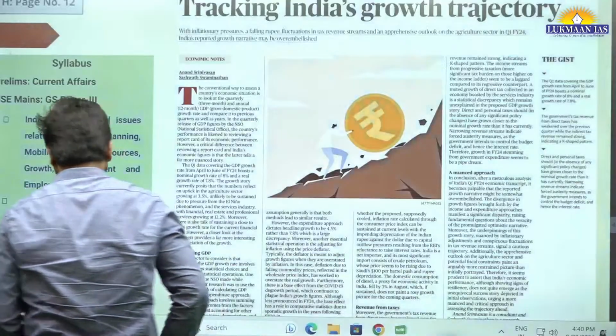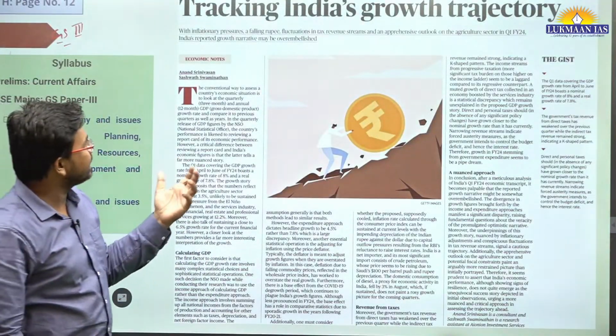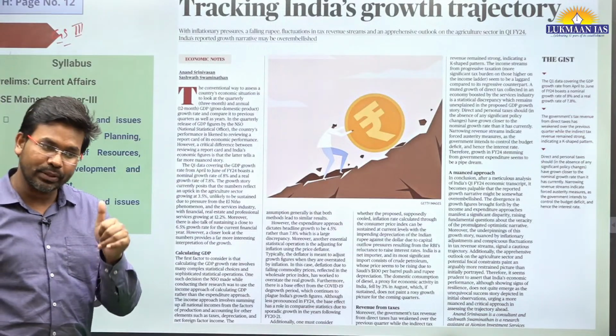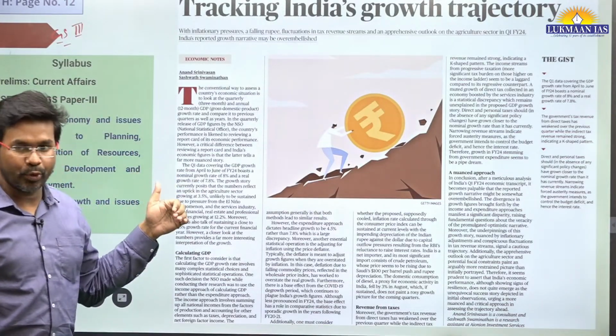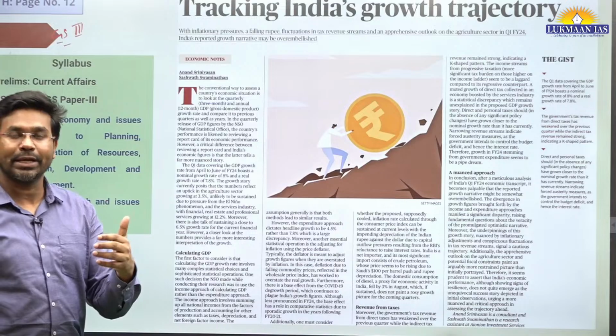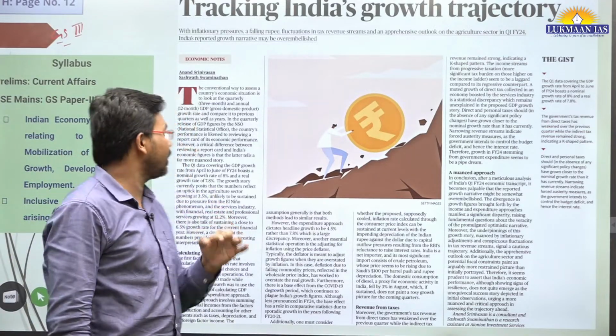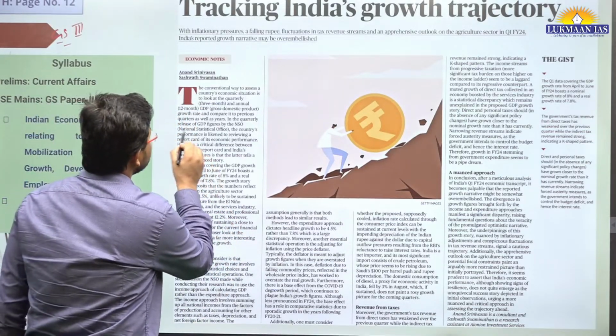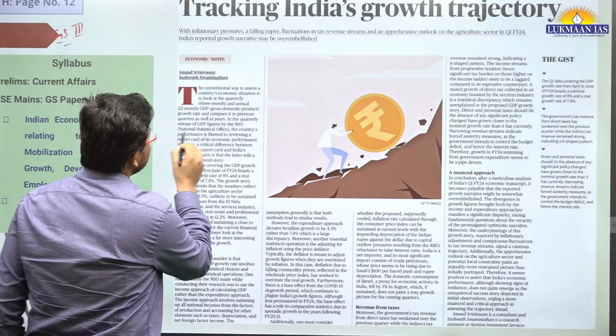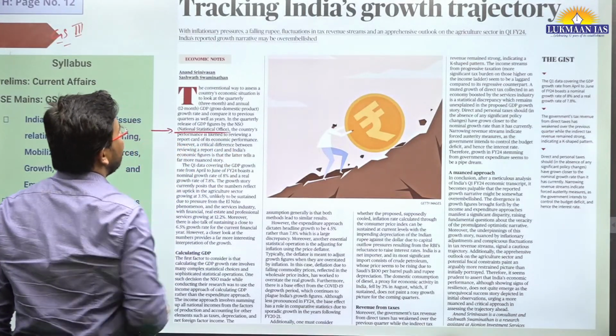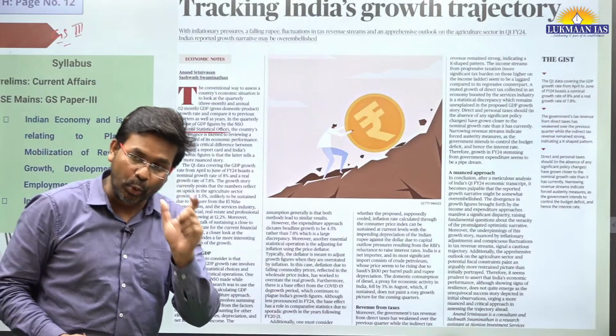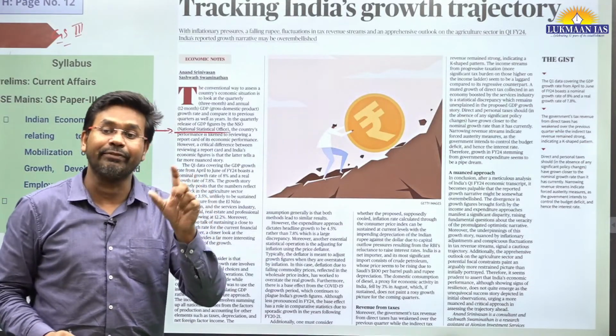Tackling India's growth trajectory. In this article, the author has talked about the latest report. That particular report has been released by the National Statistical Office, NSO, and this report talks about the growth of the Indian economy in the first quarter.